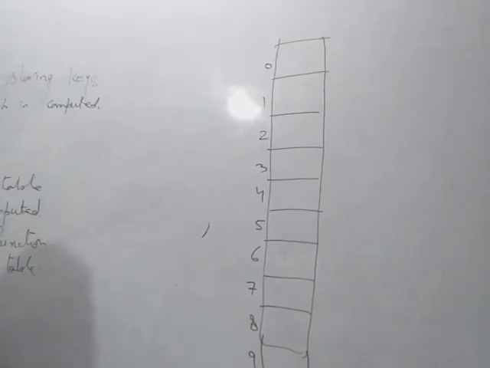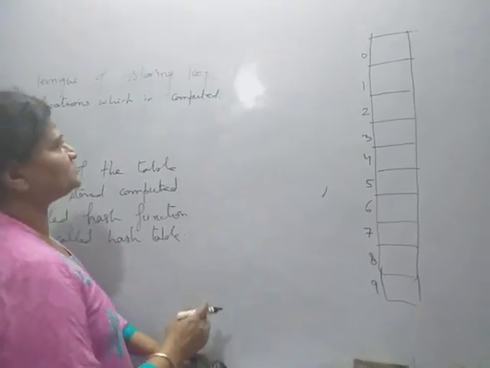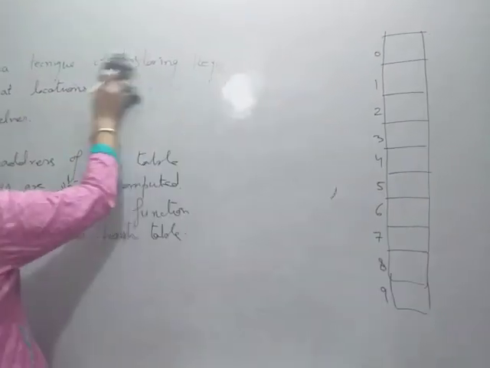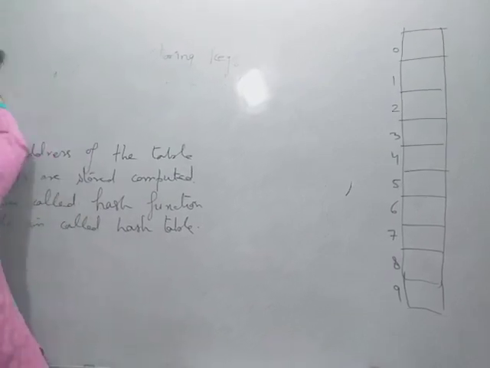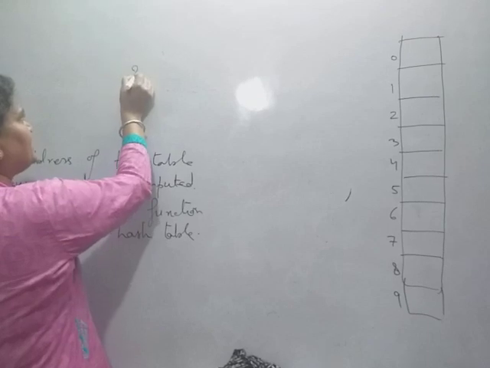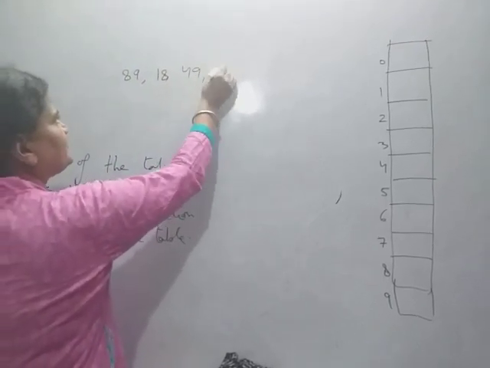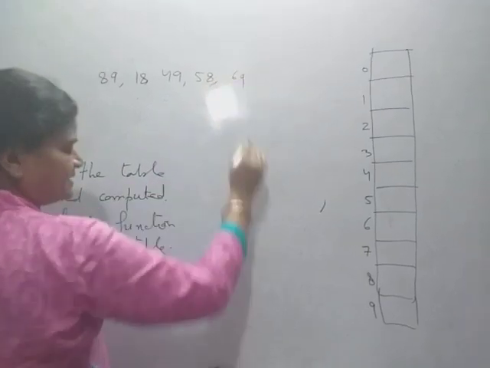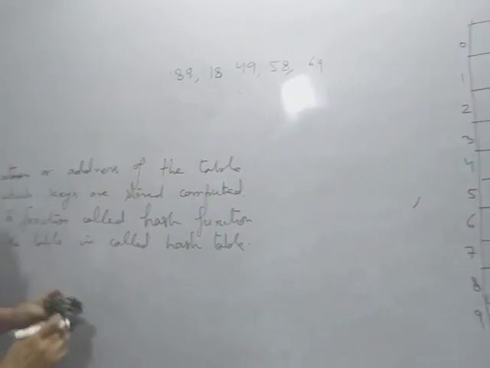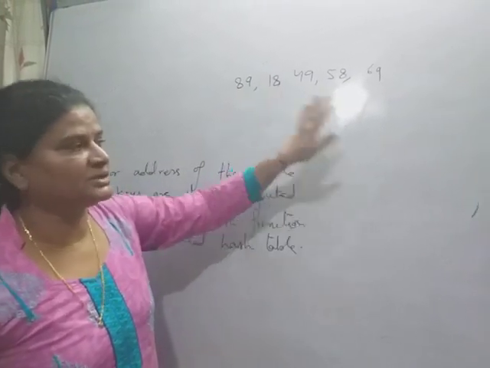Okay, so here the size of the table is 10, and I am going to store the keys 89, 18, 49, 58 and 69 in the table. Here, simply, these are the keys I want to store in this table.